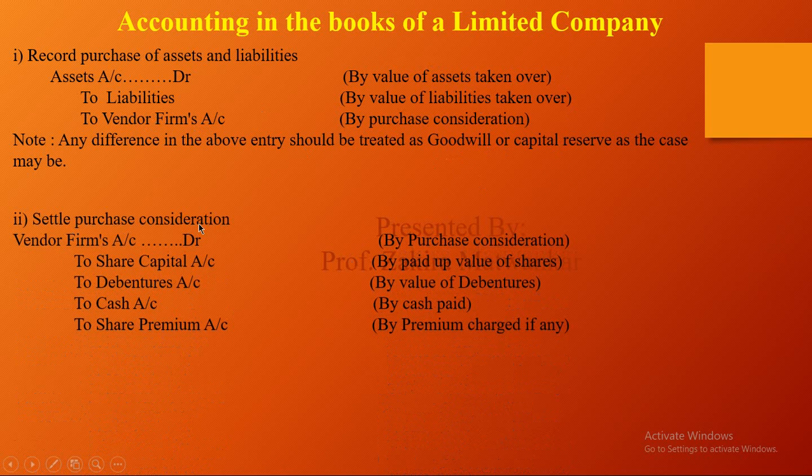When we settle the PC, the company gives the partners shares, debentures, cash and premium. So the entry will be vendor firm, meaning the new limited company, account debit, that has to be the PC value, then share value, debenture, cash or premium.